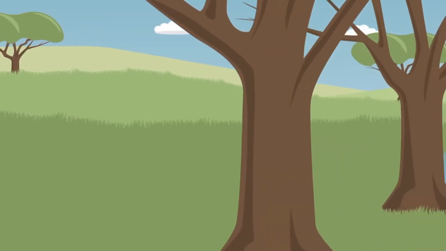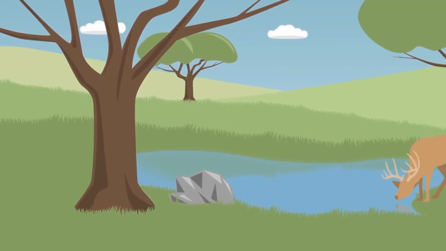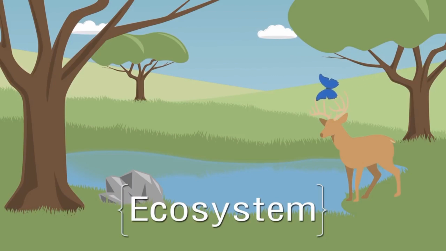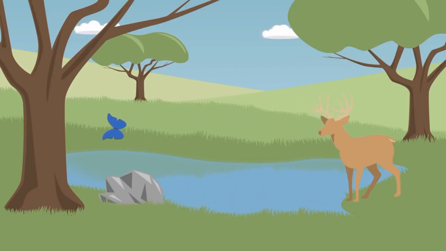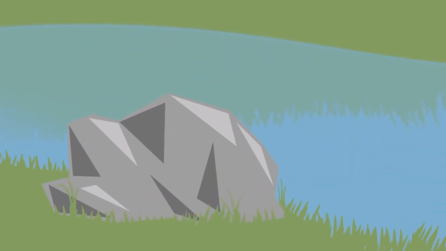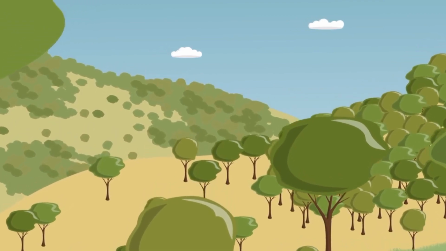In the next part of this journey, we will look at ecosystems. What comes to mind with the term ecosystem? Is it just plants or animals? Well, this term encompasses much more than that. Ecosystems consist of all living and non-living things in a particular area. An example of an ecosystem is the deciduous forests of North America.